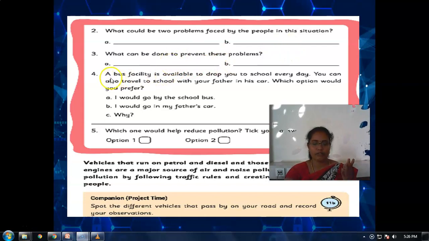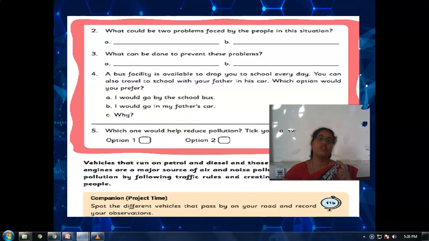Okay, your fourth question is, a bus facility is available to drop you to school every day. You can also travel to school with your father in his car. Which option would you prefer? That you need to tell. I would go by the school bus, or I would go in my father's car. Here you need to write the suggestion.